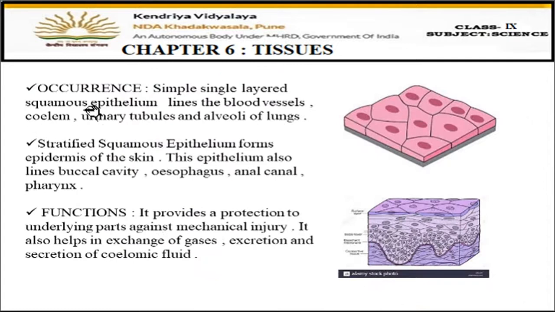Now, let's see where they are present. Squamous can be called simple squamous epithelium and stratified squamous epithelium. Now, simple, single-layered squamous epithelium lines the blood vessels. Where are they found? They are present in the walls of the blood vessels, arteries, veins, capillaries. Then they are present in the coelom. Coelom means body cavity. Then the urinary tubules in the kidneys, then the alveoli of the lungs.